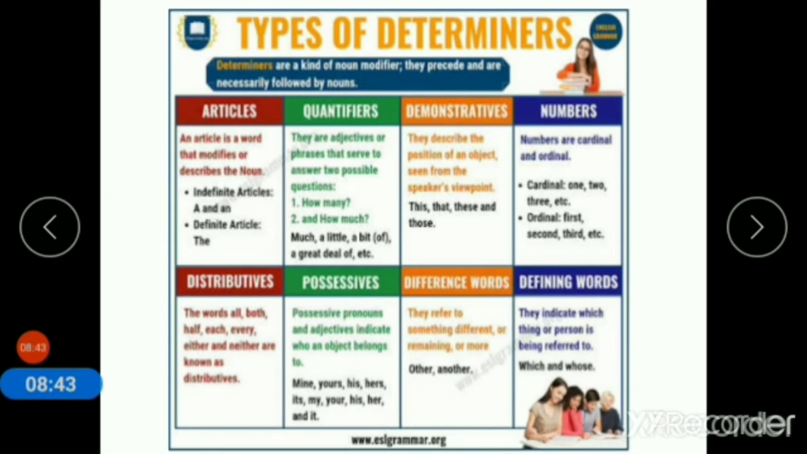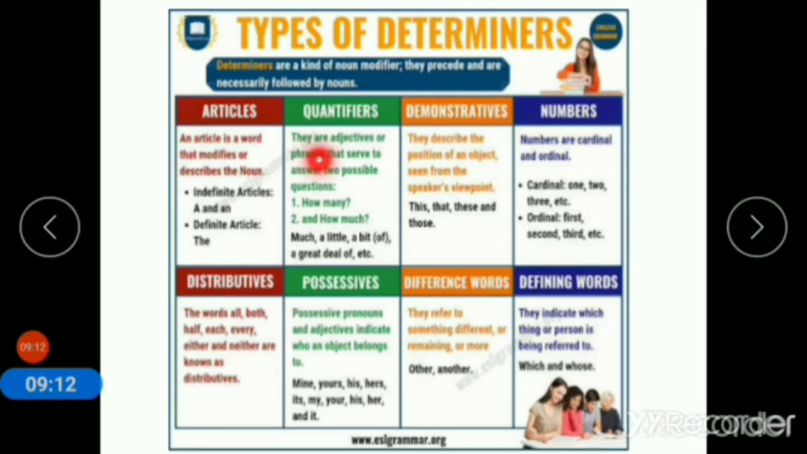Now we will further explain types of determiners. Determiners are a kind of noun modifier. They precede and are necessarily followed by nouns. Articles. What are articles? An article is a word that modifies or describes the noun. There are two types of articles: indefinite articles, which are a and an, and the definite article, which is the.